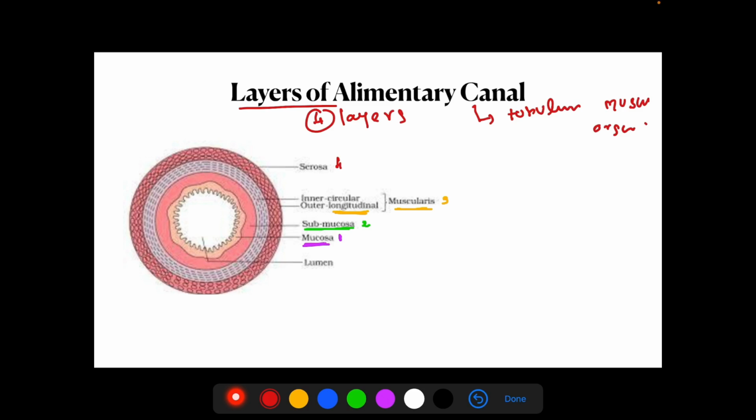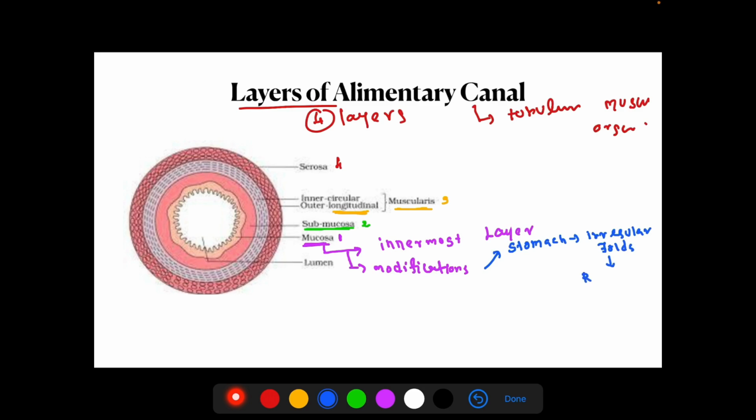Okay, now this mucosal layer has some important modifications. It is the innermost layer. First, in the stomach, the mucosal layer is an irregular, folded layer. These irregular folds are known as rugae or rugosities. So in the stomach, mucosa is modified as rugae or rugosity.